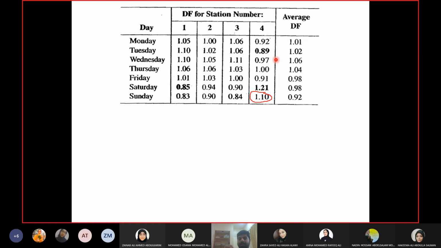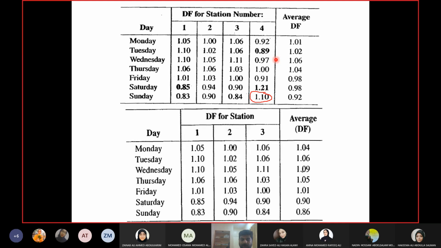We are trying to make our lives easier by taking out a few values, and keeping the remaining values from one station will create more confusion. So we don't want that confusion. We are happy with having more values with less confusion. Now we will do the grouping for the first 3 stations because these stations had only 1 value out of the range. So these are the values as they are, and these are the new averages.